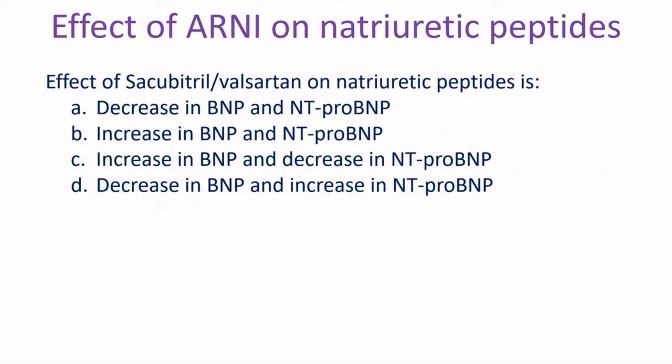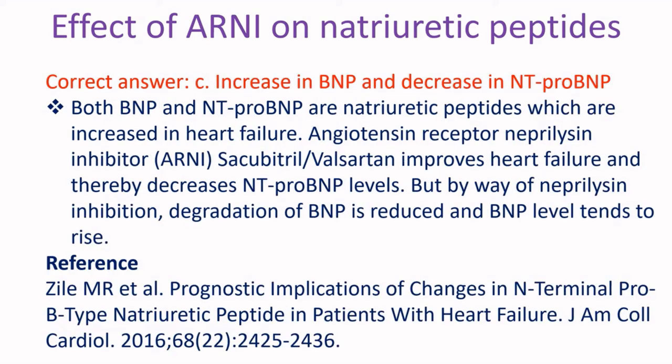Effect of sacubitril/valsartan on natriuretic peptides is A. Decrease in BNP and NT-proBNP. B. Increase in BNP and NT-proBNP. C. Increase in BNP and decrease in NT-proBNP. D. Decrease in BNP and increase in NT-proBNP. Correct answer C. Increase in BNP and decrease in NT-proBNP.